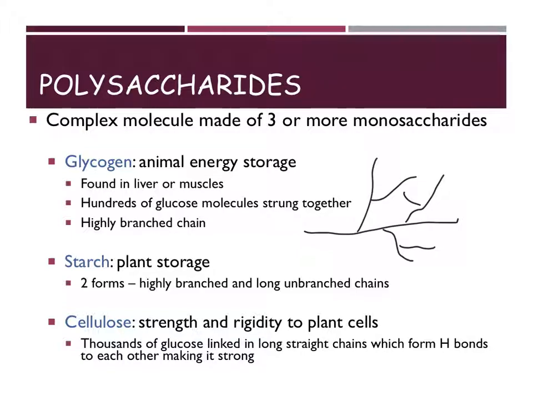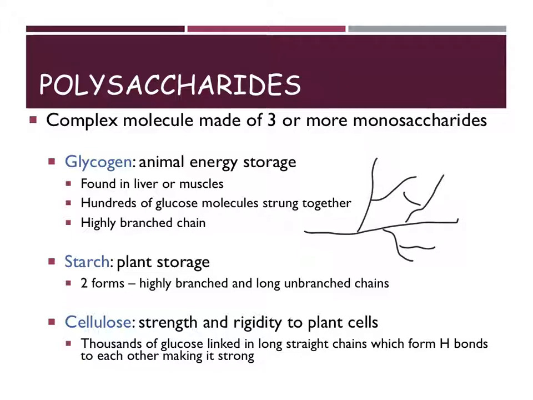Starch is an equivalent to glycogen. So humans, we store our excess carbohydrates as glycogen. Plants store them as starch. Starch actually comes in 2 forms. One type is highly branched, like we make for glycogen, and the other is that it could just be a really long straight chain. But starch is what we consume when we eat complex carbohydrates. We eat those complex carbohydrates, and then our body will break down the starch molecules to release the individual glucose molecules so that we can then absorb them and either use them or store them.